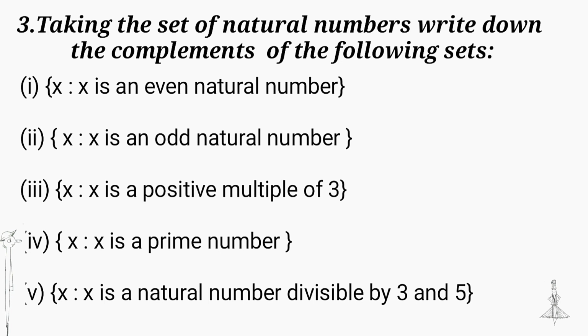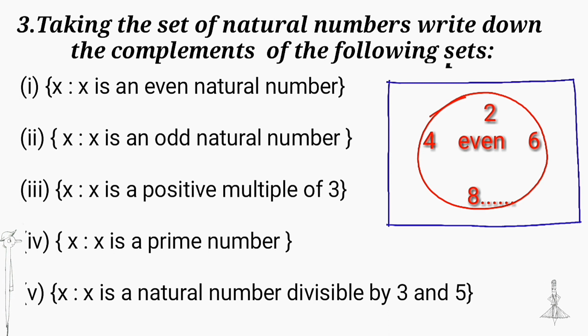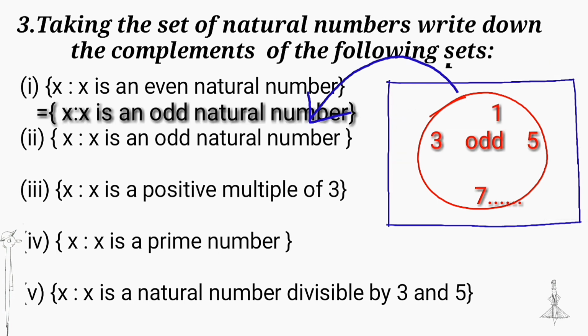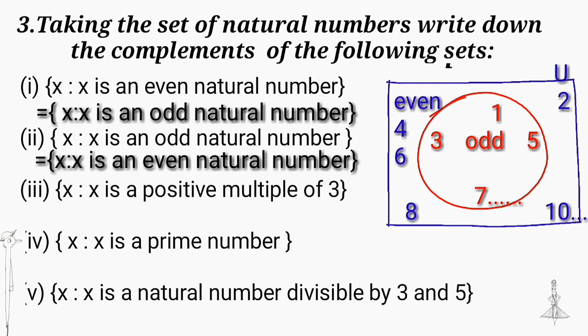Next question, taking the set of natural numbers as the universal set, write down the complements of the following sets. First question, x such that x is an even natural number. U is the set of natural numbers. Complement of even natural numbers, we get a set of odd natural numbers. And the complement of odd natural numbers, we get a set of even natural numbers.